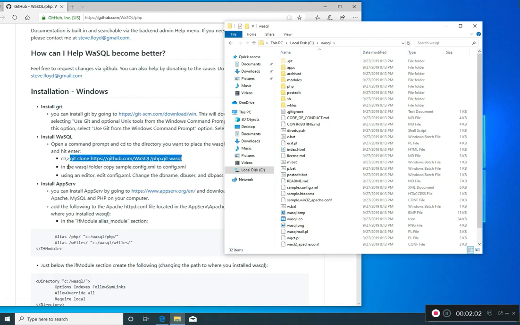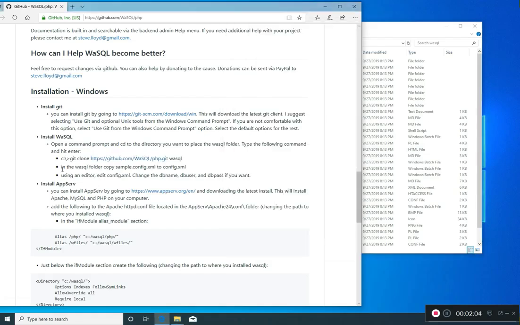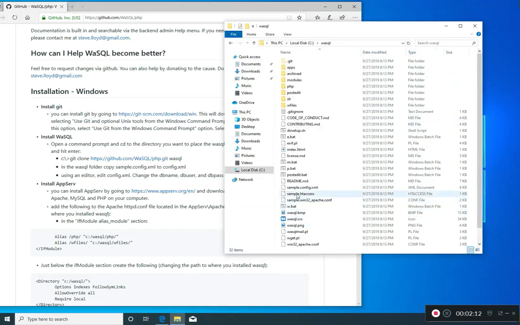And the instructions say now, in the WaSQL folder, copy sample config XML to config.xml. So there is going to be a sample config. There's really no reason to preserve the original, so call that config XML. Done.